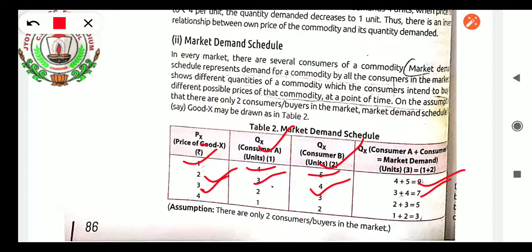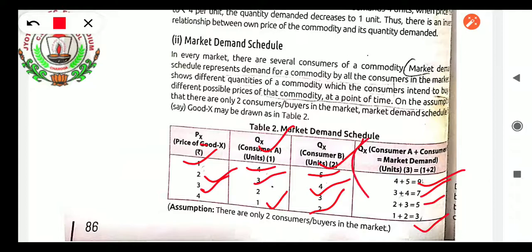When the price goes up one more, to 3, the quantity demanded by A is 2 and the quantity demanded by B is 3. 2 plus 3, 5. Market demand schedule equals 5. When the price increases to 4, generally consumers A and B will decline their demand a lot, to 1 and 2. So 1 plus 2, 3.